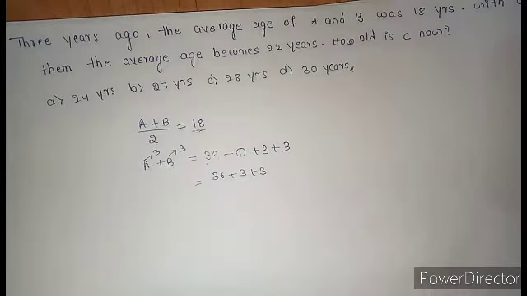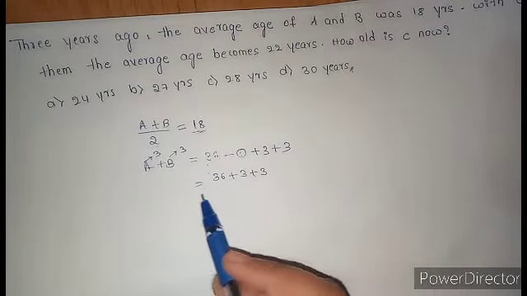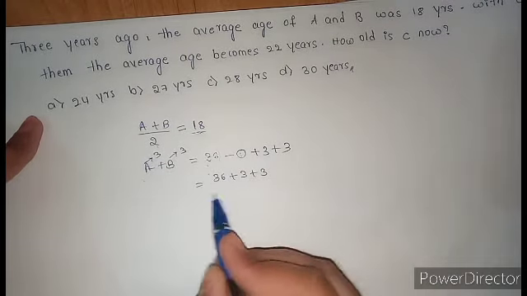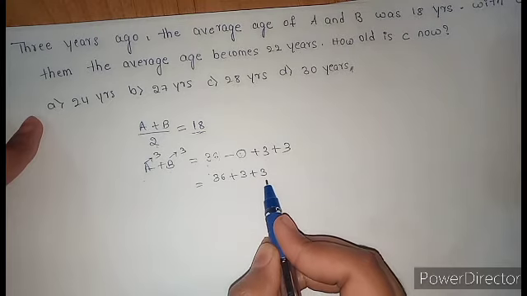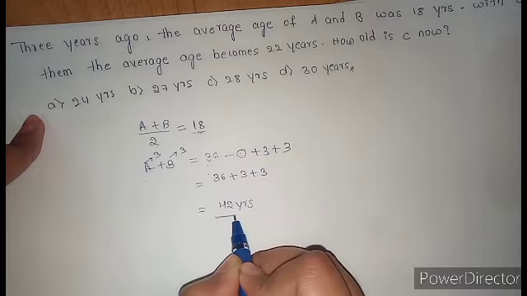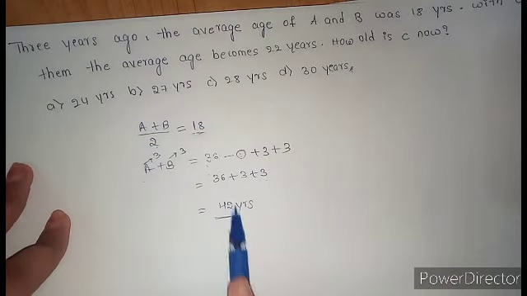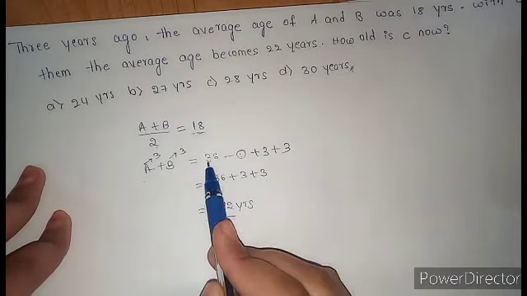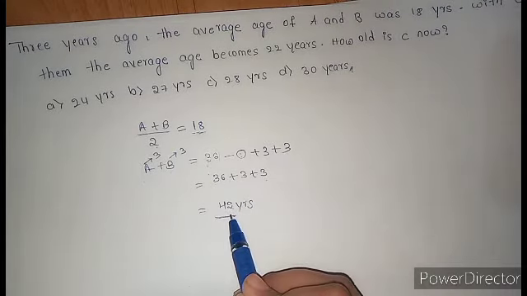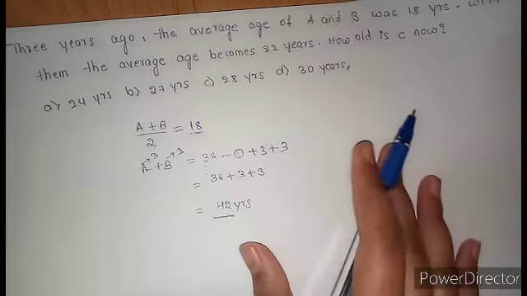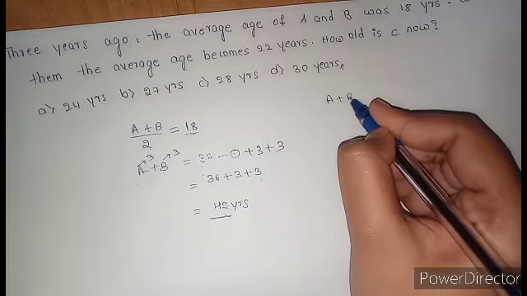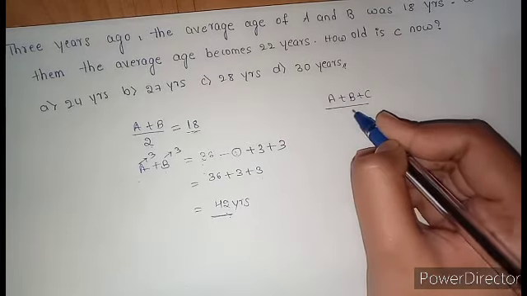I think you are clear with this. 3 years we need to add, right? 36 plus 3 and plus 3, I'll get 42 years. This is the sum of present age of A plus B. This 36 is the age before 3 years. Now their present age is 42. And another thing, with C joining them, their present age, and this is not before or after age, it is present age.